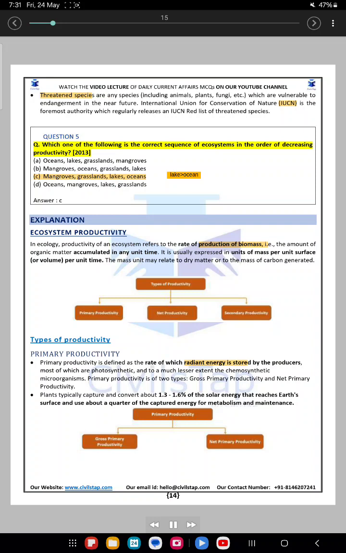Question 5. Which one of the following is the correct sequence of ecosystems in the order of decreasing productivity? 2013. A. Oceans, lakes, grasslands, mangroves. B. Mangroves, oceans, grasslands, lakes. C. Mangroves, grasslands, lakes, oceans. D. Oceans, mangroves, lakes, grasslands.